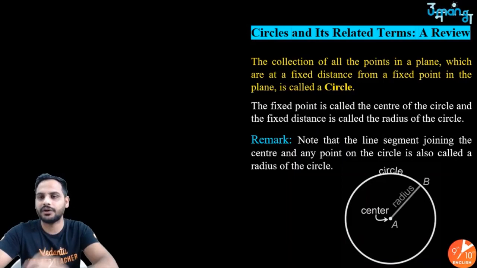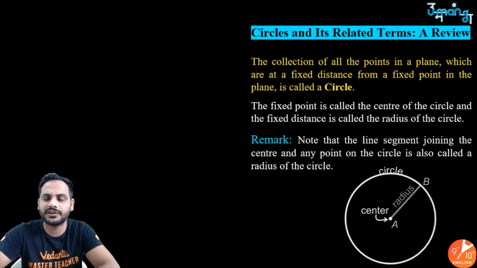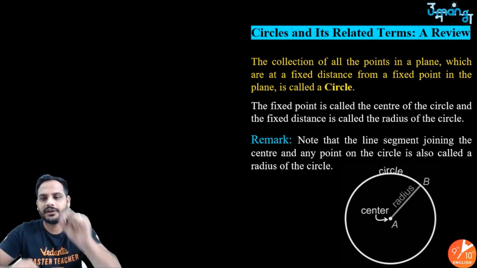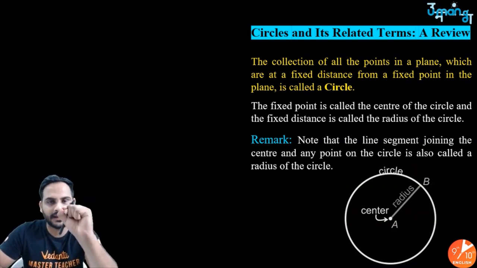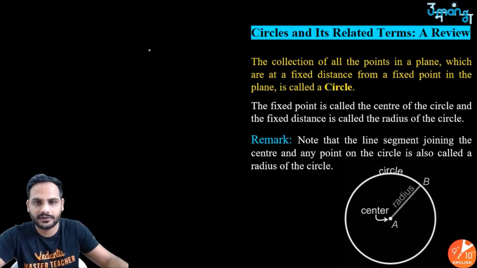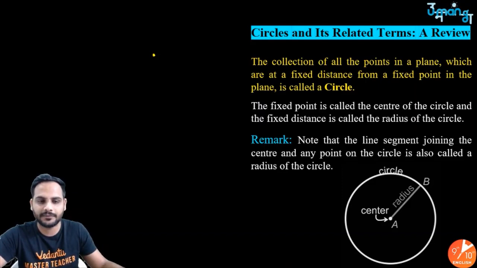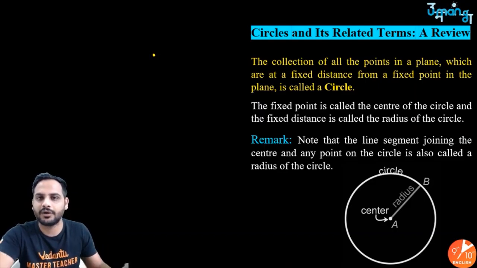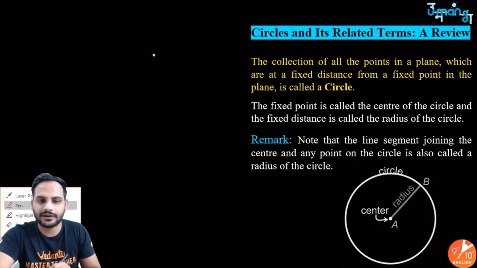First, circles and their related terms. What is a circle? A circle is the collection of all the points in a plane which are at a fixed distance from a fixed point in the plane. Fix any point, suppose over here. This is my fixed point. Now I have fixed the distance, let us say at 5 centimeters. So whatever points are at 5 centimeters from this point, let us see all those points.